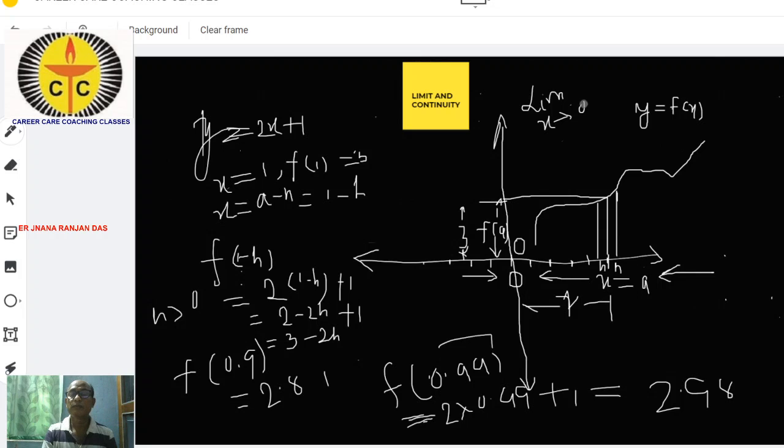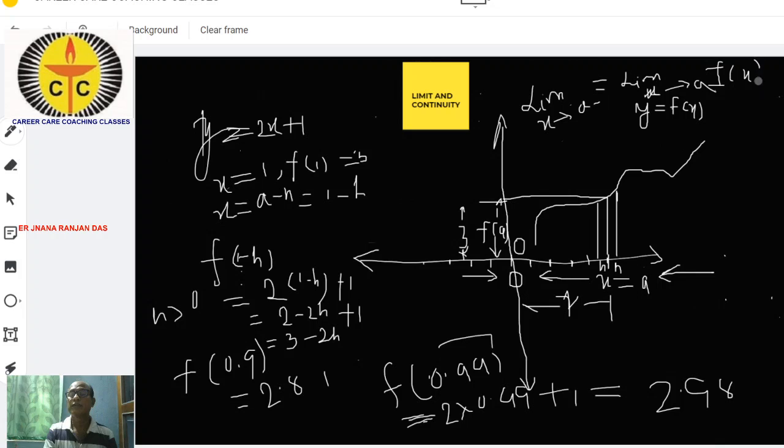Here we have particularly taken a is equal to 1. Limit x tends to a minus is equal to f of x.